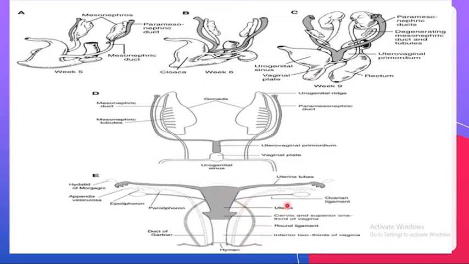majora. Now it is forming the ovarian ligament here when it is connecting the ovary and the uterus, and it is forming the round ligament here when it is connecting the side wall of the uterus with the labia majora.